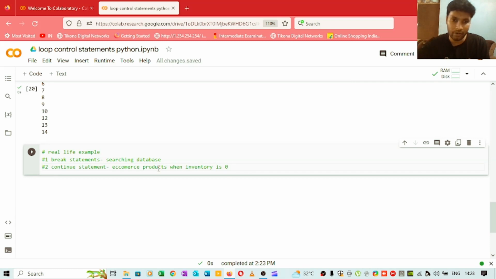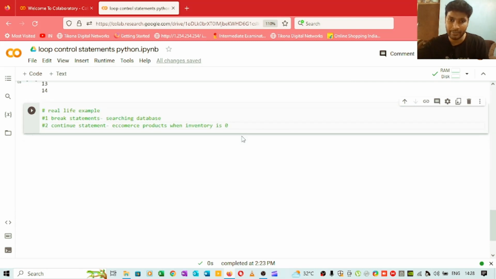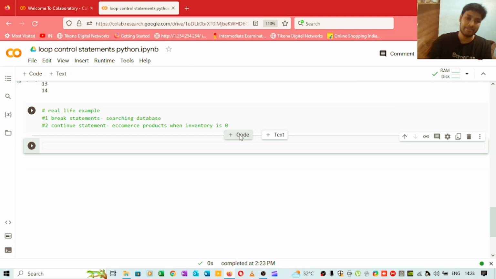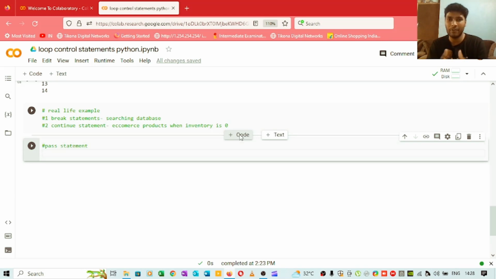And now we have one last topic called pass statements. Basically it's a simple concept, you don't have to do too much. Why we use pass is, suppose you are writing a piece of code and you don't know what logic you will be writing in the upcoming future.